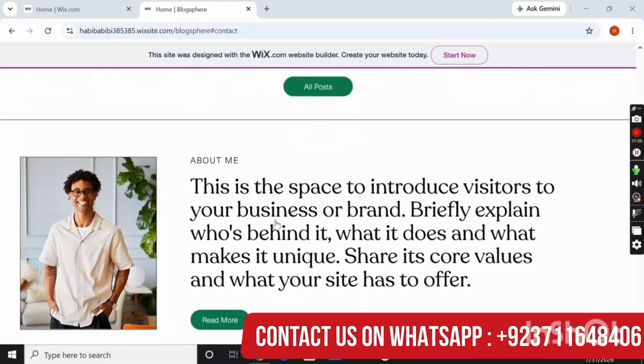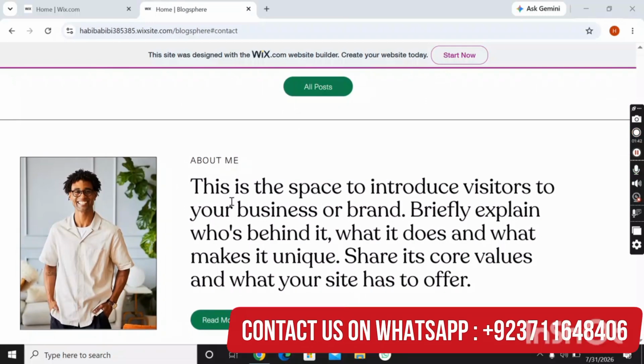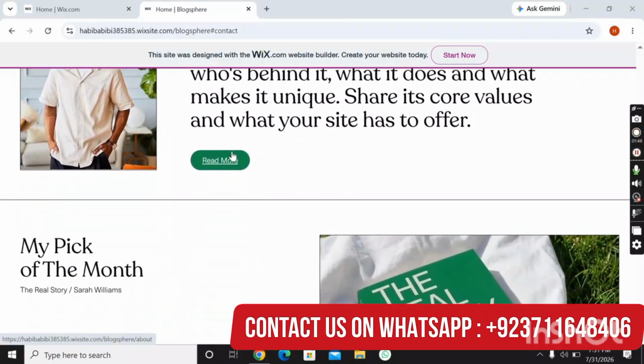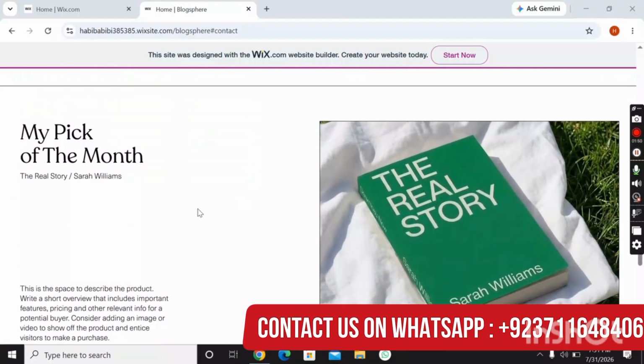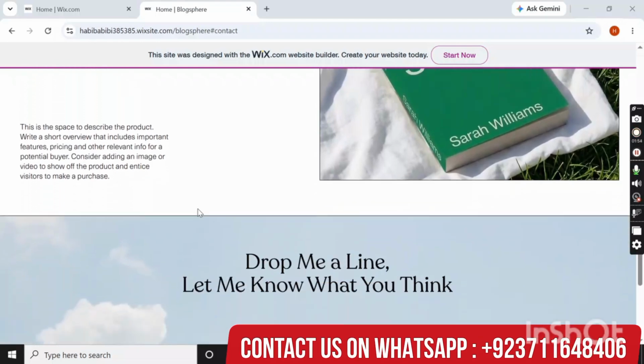And here you can see the admin will add about according to their choice, and the user can read more from clicking here. And here each and everything is clear and readable.